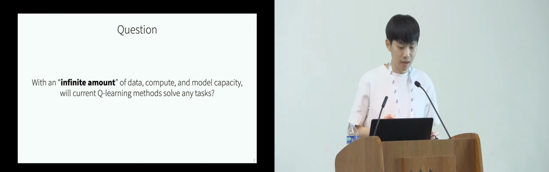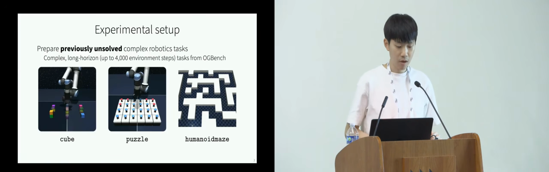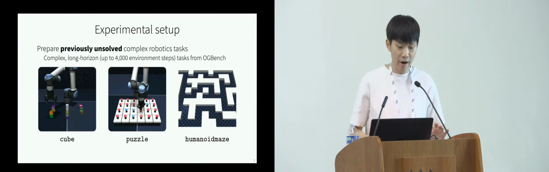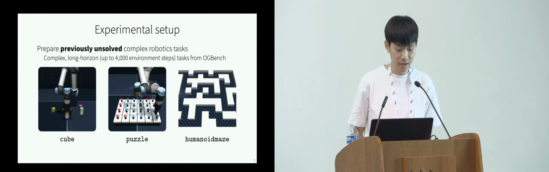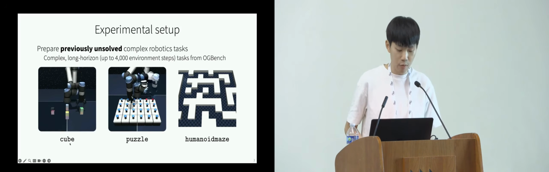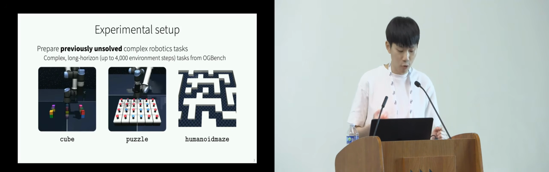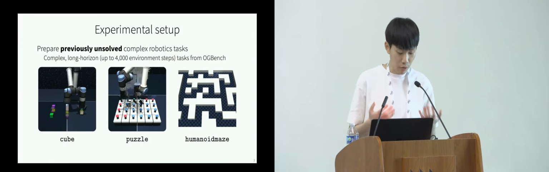And what we did is to actually simulate this question as follows. We prepared several previously unsolved complex robotic tasks. For example, here is a cube manipulation task where the agent has to perform 8 consecutive pick and place manipulations in a row.